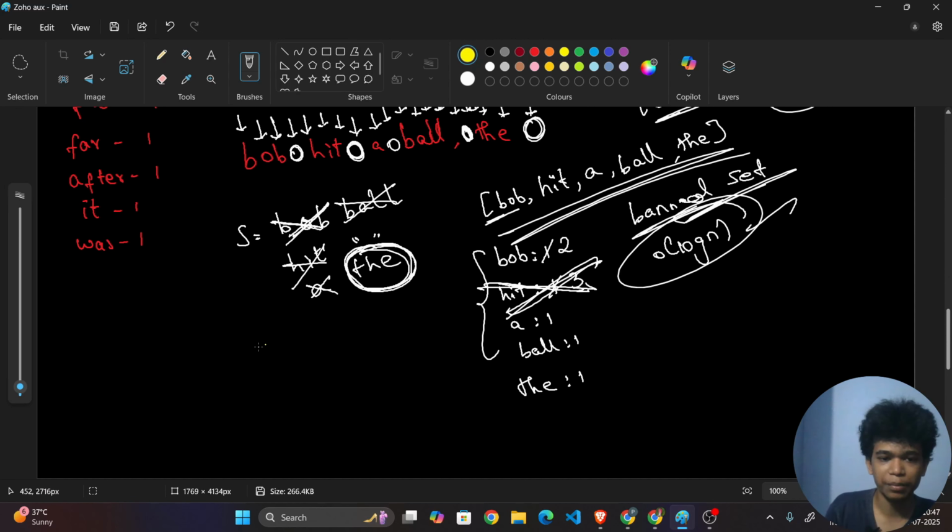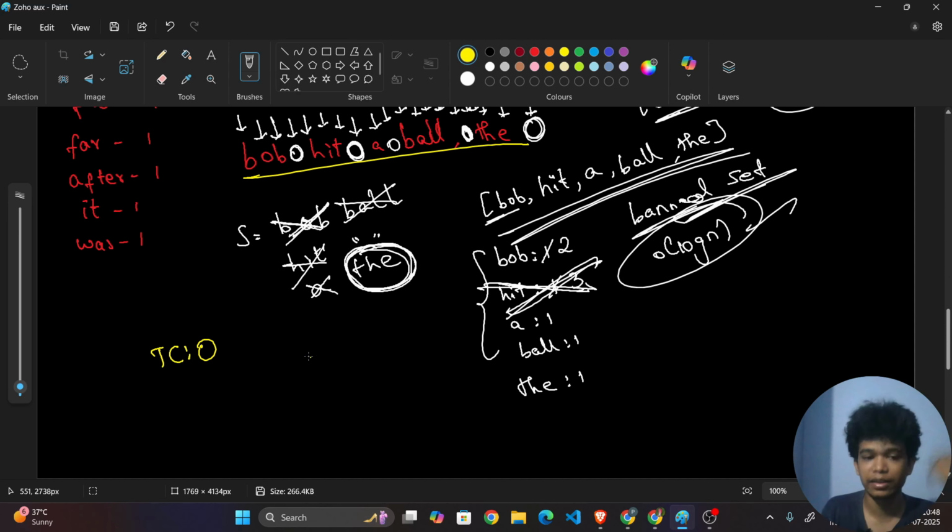Fine. Now tell me what is the time complexity. The time complexity will be O of, first of all, I'm traversing the entire sentence, right? So it will be O of n. Once I'm traversing it, I will be pushing them into my dictionary or hash map, right? So it will be O of n log n.